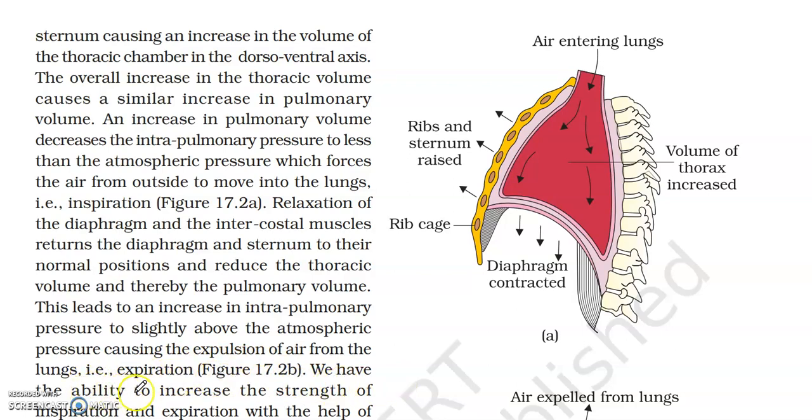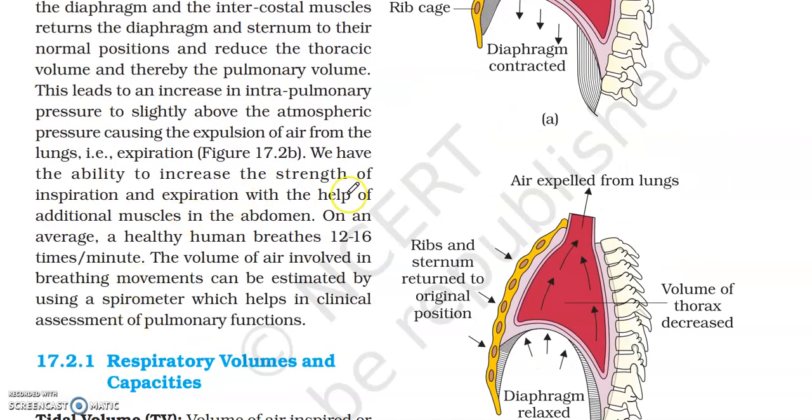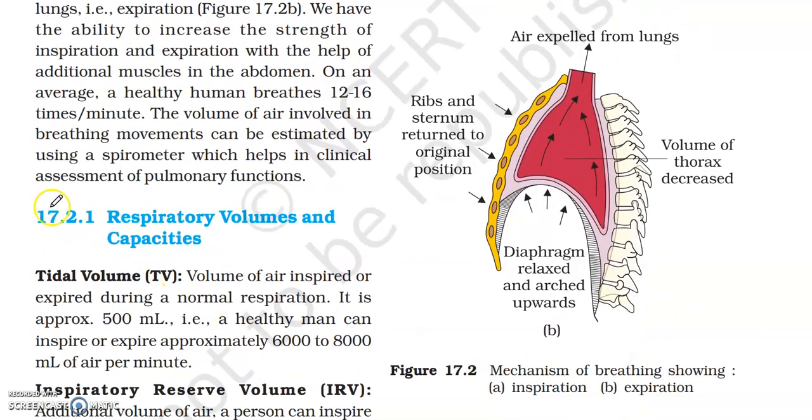We have the ability to increase the strength of inspiration and expiration with the help of additional muscles in the abdomen. On an average, a healthy human breathes 12 to 16 times per minute. The volume of air involved in breathing movements can be estimated by using a spirometer, which helps in clinical assessment of pulmonary functions. Respiratory volumes and capacities.